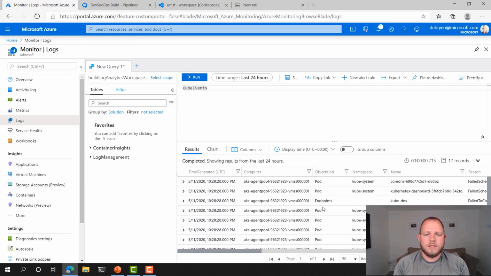I can dive into these. I can look at particular types of logs. Now, realistically, if you want to perform true threat hunting or anomaly detection across your environment, you should be using a SIEM solution, and Azure has an offering there called Azure Sentinel, which unfortunately we can't cover in this talk, but I do encourage you to go and check it out if you're interested in that more SecOps space.